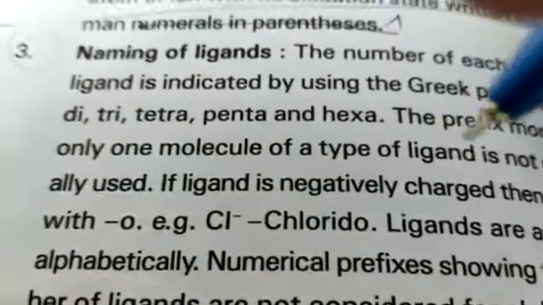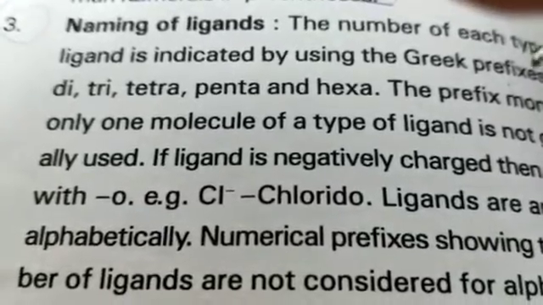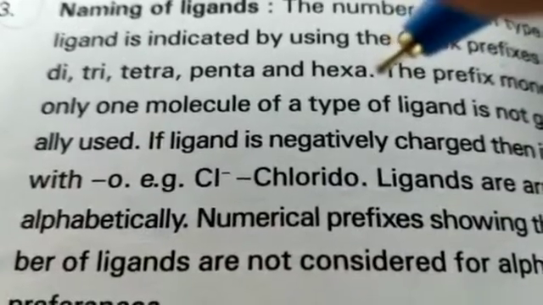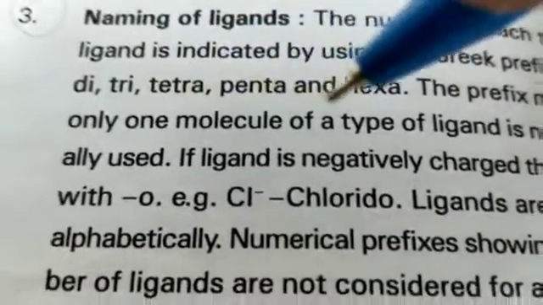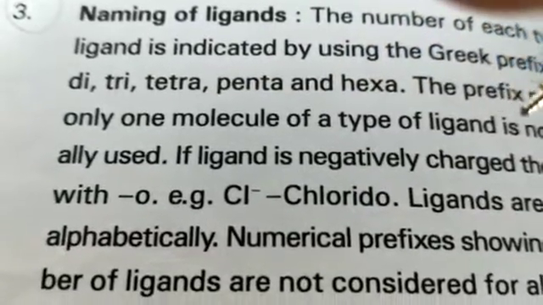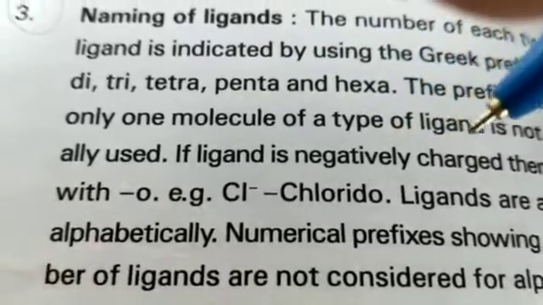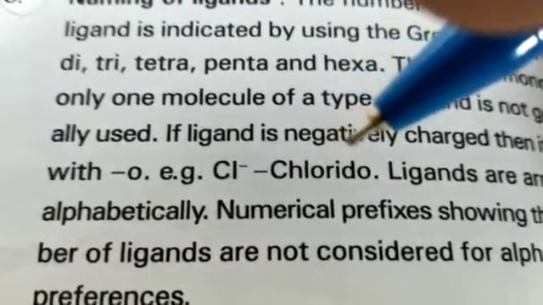Naming of the ligands. Number and each type of ligands are indicated by using Greek prefixes like di, tri, tetra, penta, hexa. Di for 2, tri for 3, tetra for 4, penta for 5 and hexa for 6. Prefix mono for only one molecule of a type of ligand is not generally used.